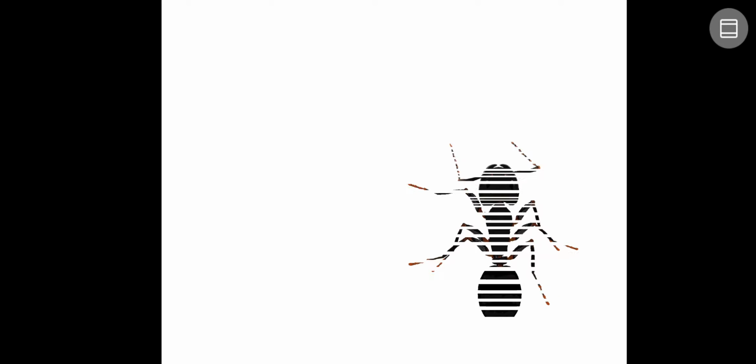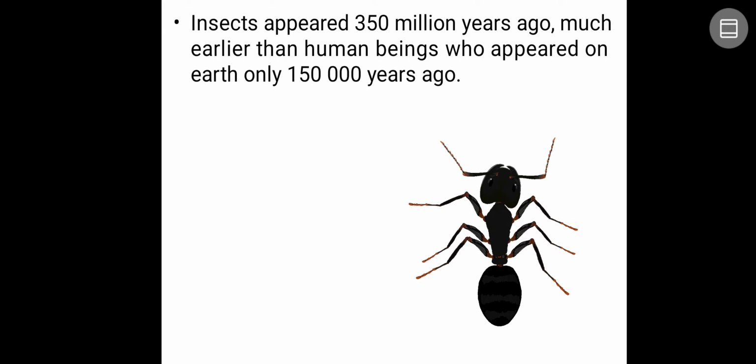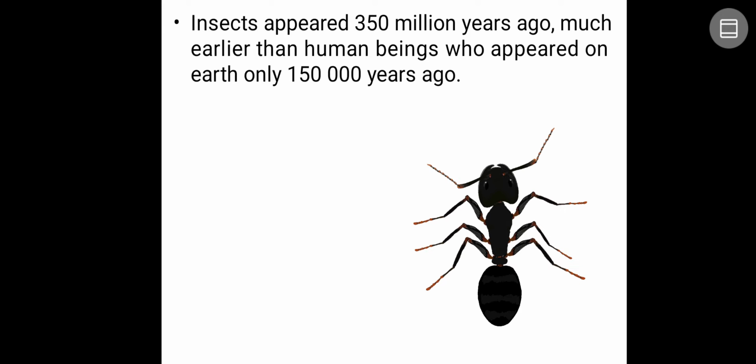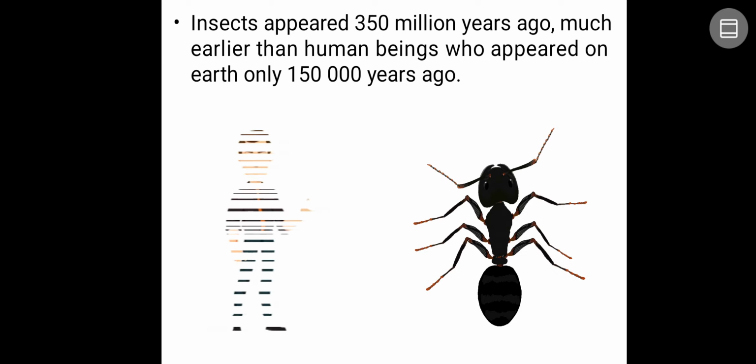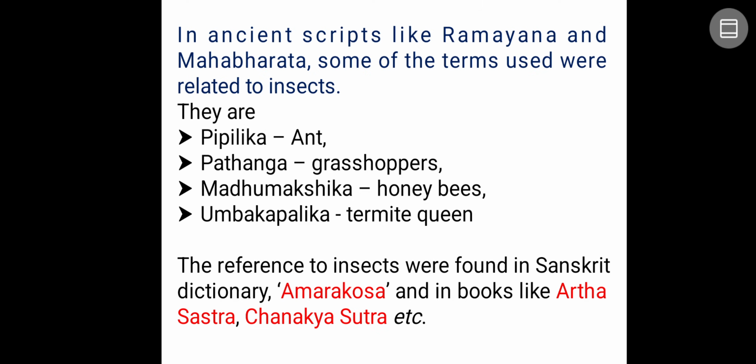But insects, which appeared on the earth around 350 to 500 million years ago, you can see even now. They appeared far earlier than human beings, who appeared around 1 to 1.5 million years ago on the earth. Many of the organisms are extinct now, except a few organisms like insects.